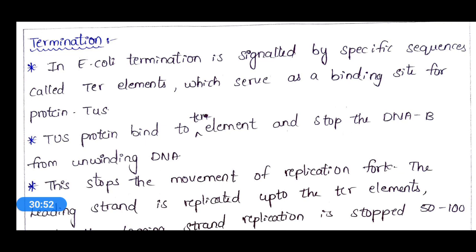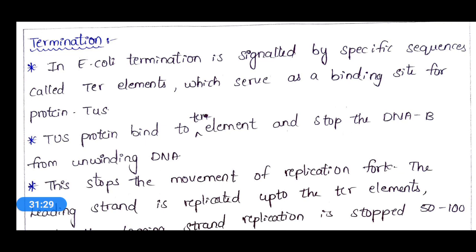Termination requires TER elements. These are specific sequences, nothing but termination elements, which provide a binding site for the protein TUS. The TUS protein binds to the TER element and stops the DNA B from unwinding DNA.